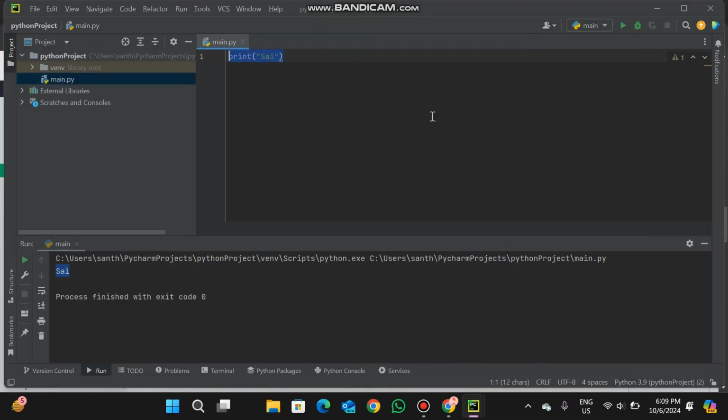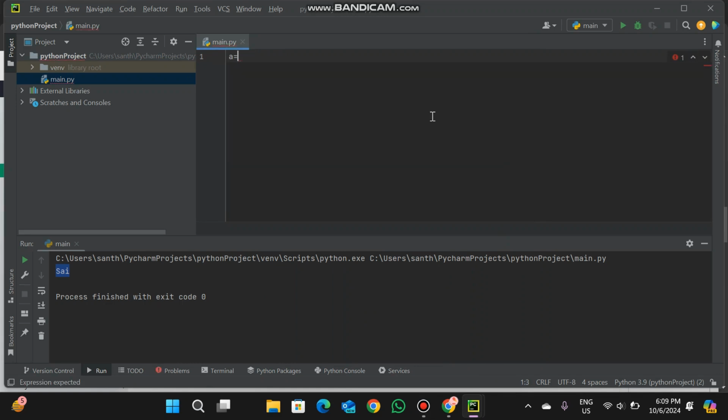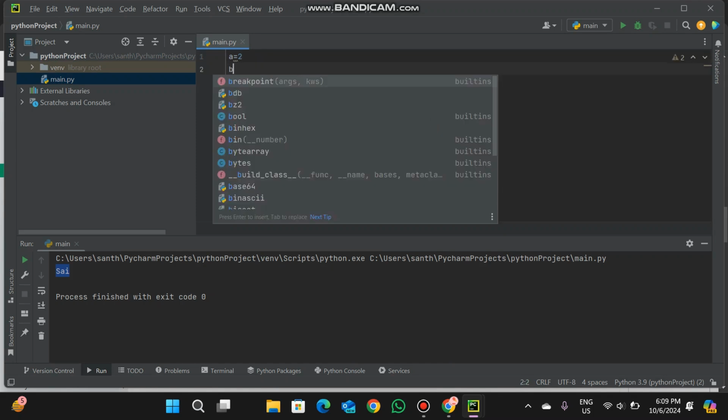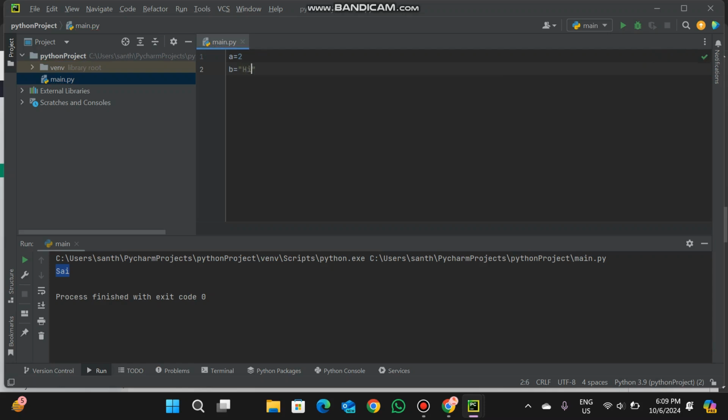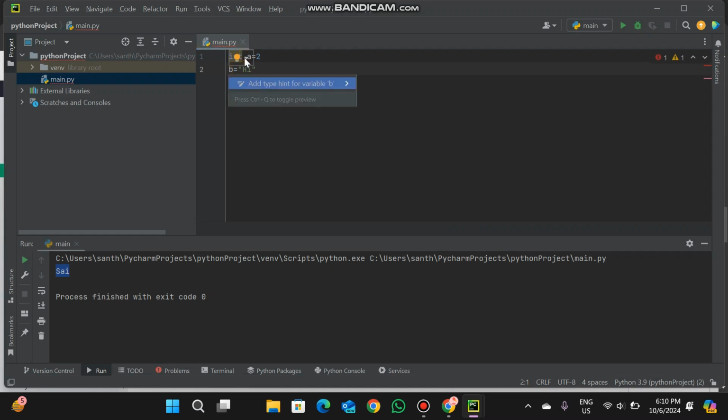Let's move on to variables. So what is a variable? Variables are where we store values. Like a = 2, or b = 5. The string must be written in double quotes. Always remember. In other programming languages, we use an integer data type, and this is a string data type. But in Python, no need to use all this. We can directly use a = 2 and so on.